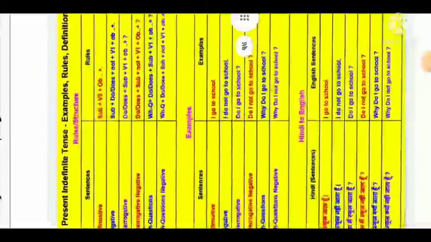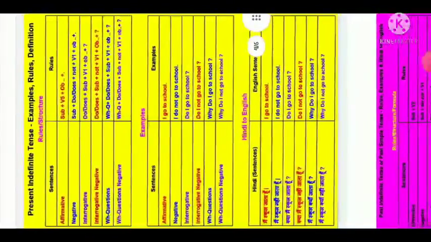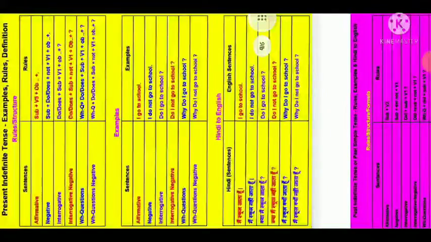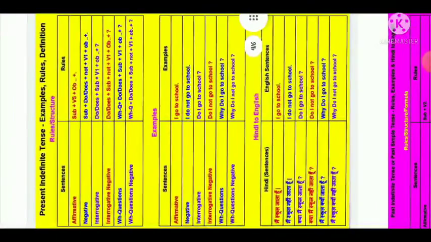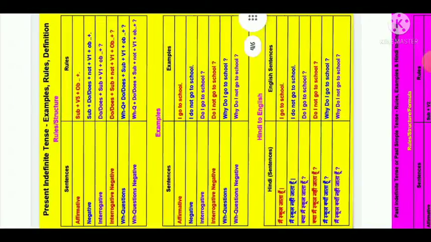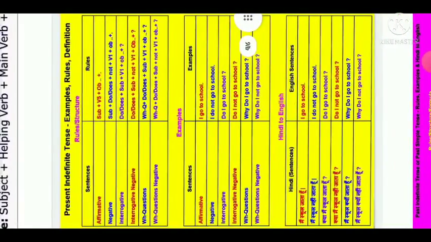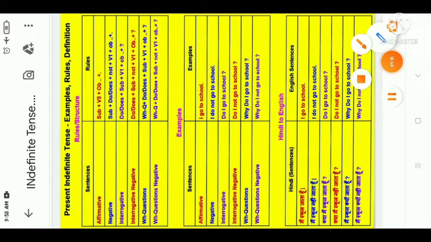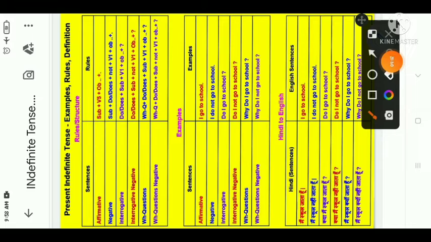Now let me tell you about the sentence construction of present indefinite tense. What is the sentence construction of present indefinite tense, students? As you can see, there is a flash of tense rules. The affirmative structure is subject plus verb. Don't get confused, what is this?